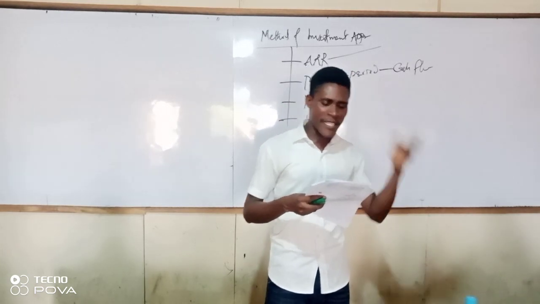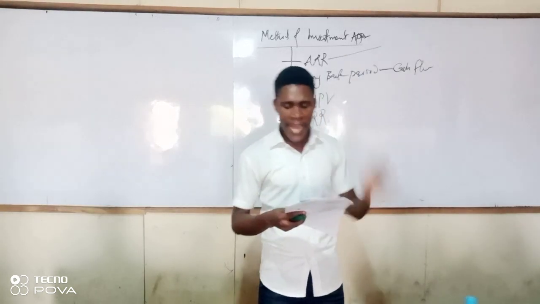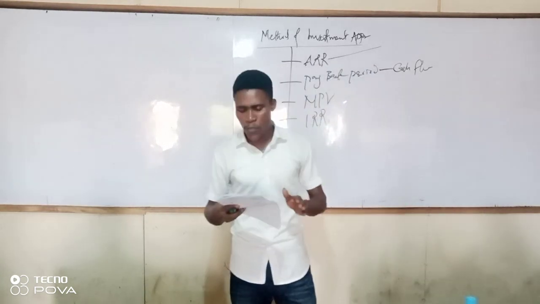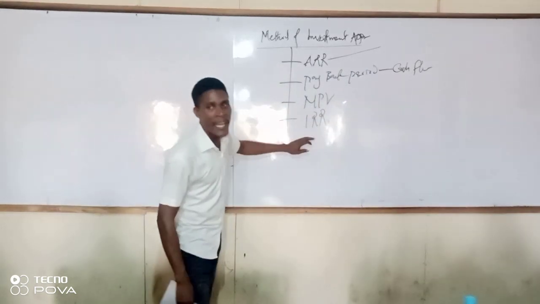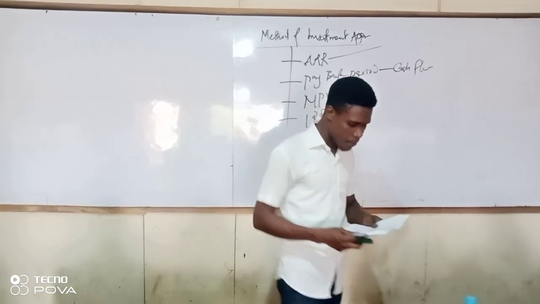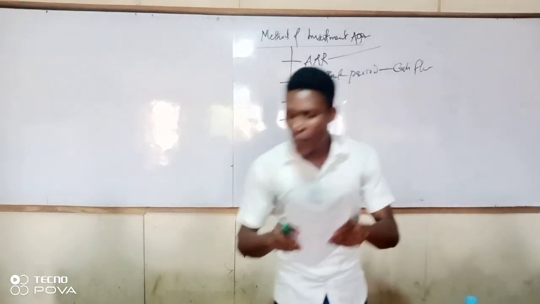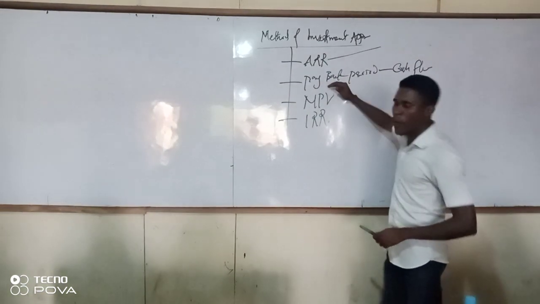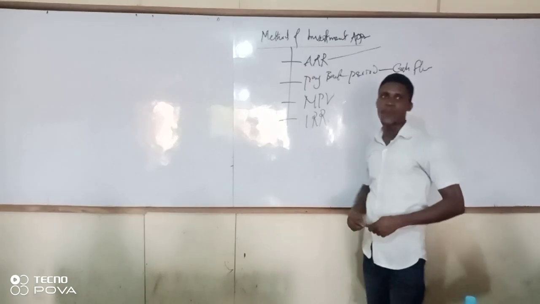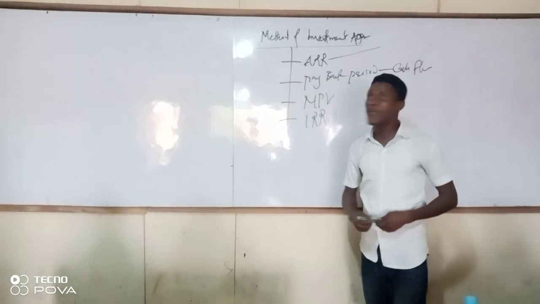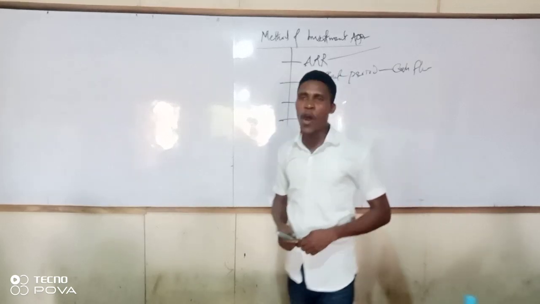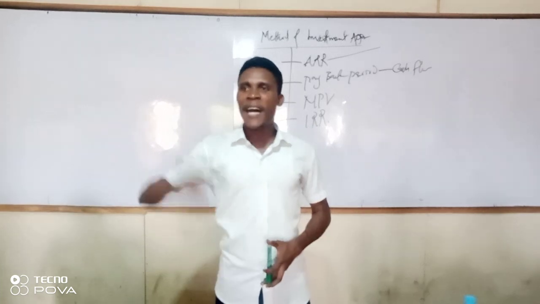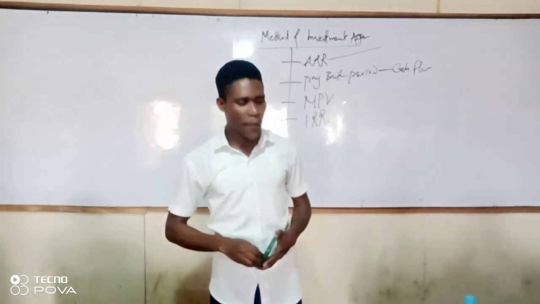Discounted cash flow will consider both the size of the expected return and the length of time before they are earned. There are two different types of this analysis: net present value and the IRR. So let's pick these methods one after the other: ARR, payback period, NPV, and IRR. Let's start from accounting rate of return. How do we calculate it, and how do we make decisions under ARR?